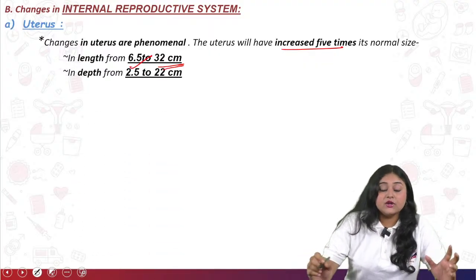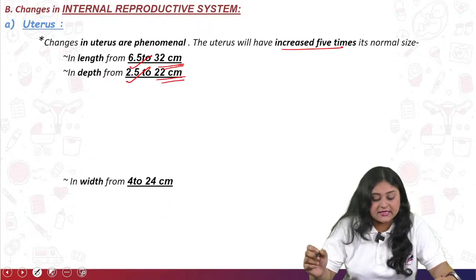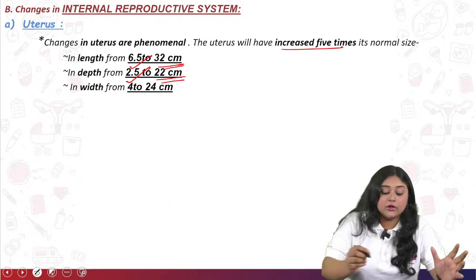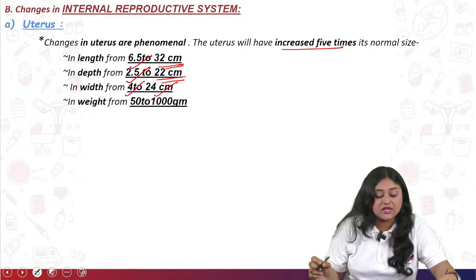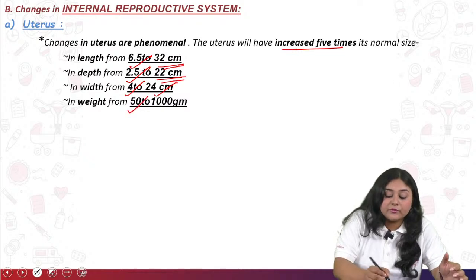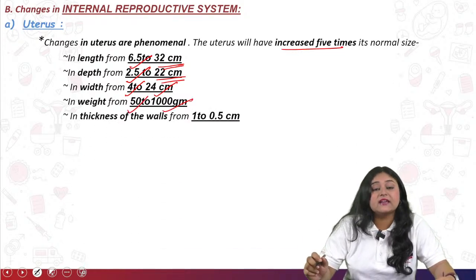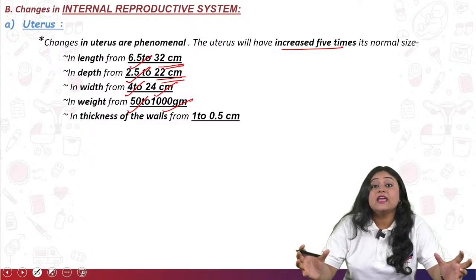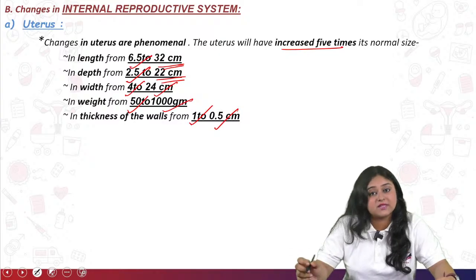Next is the depth. From 2.5 centimeters it becomes 22 centimeters. The width changes from 4 to 24 centimeters, and the weight from 50 grams to 1000 grams. Next, the thickness of the wall becomes much less, from 1.1 centimeters to 0.5 centimeters.